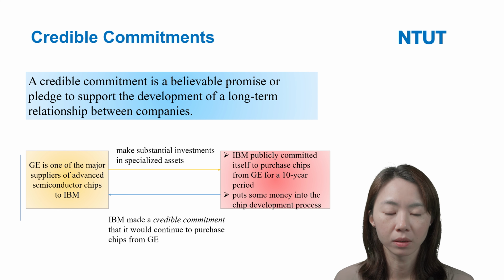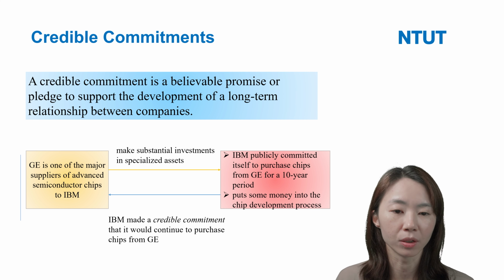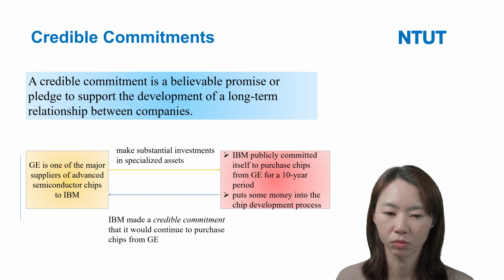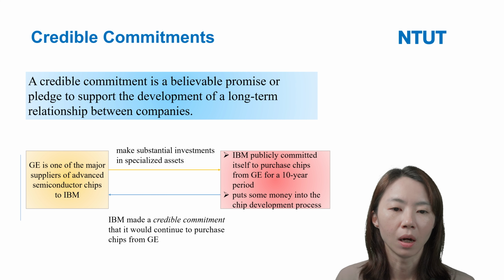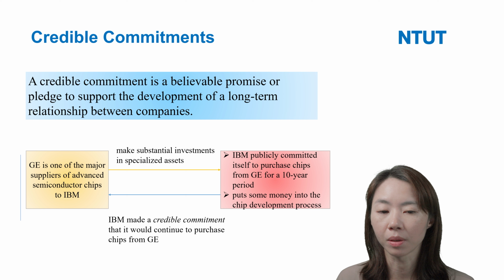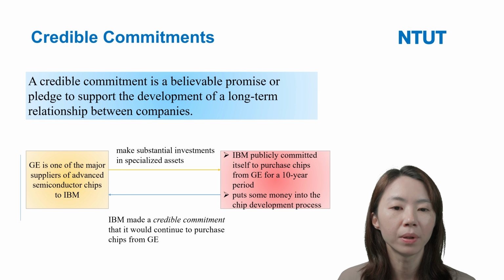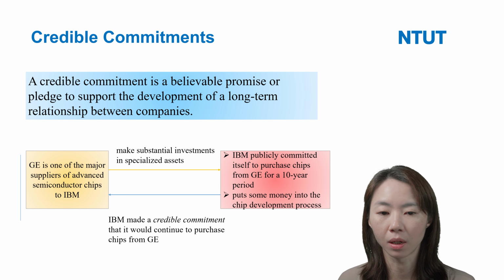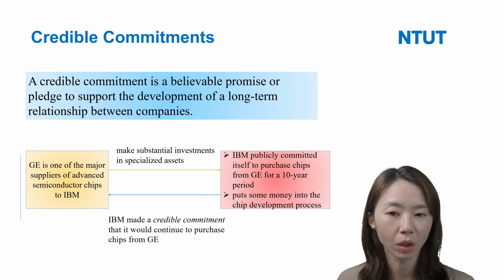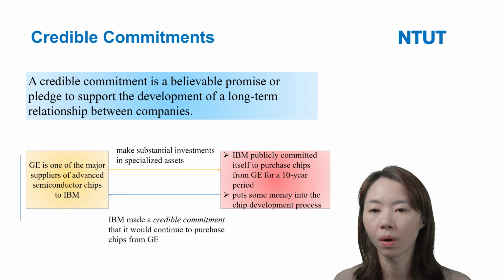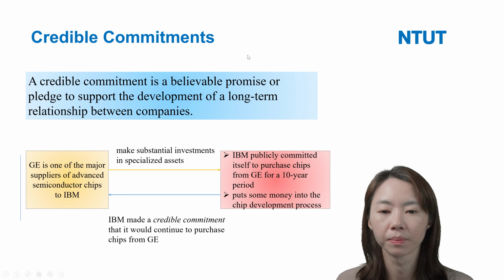If they do not purchase chips from GE for the 10-year period, maybe this will hurt IBM's reputation. Maybe in the future, no companies will cooperate with IBM. So this is the credible commitment.